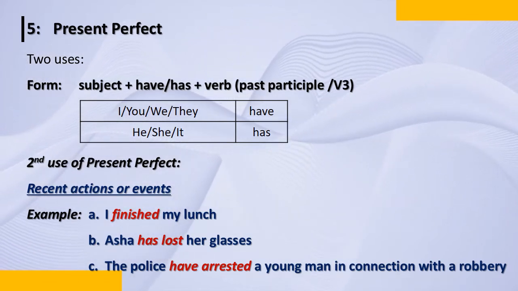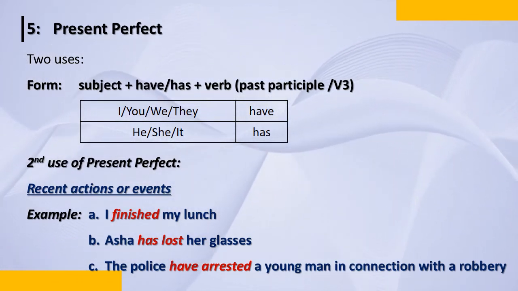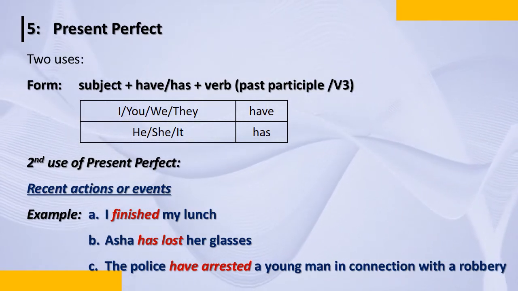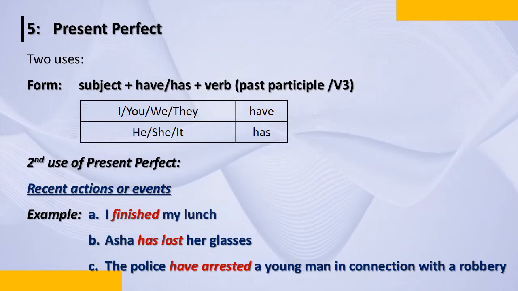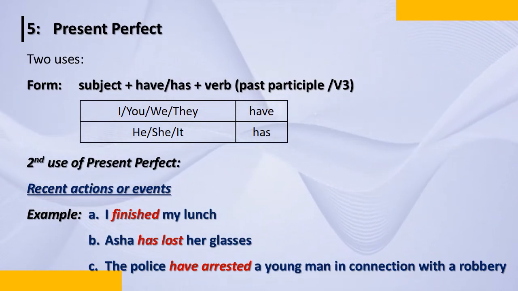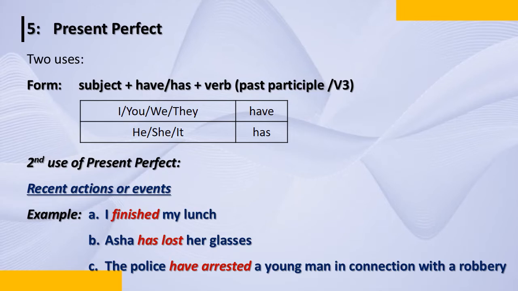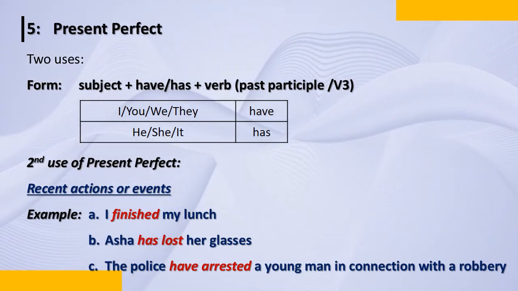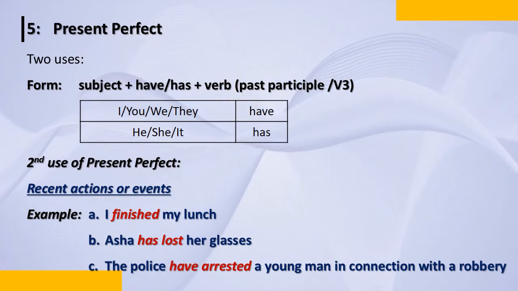Like I always tell, I've been talking about keeping the sentences very simple so that the person who is listening to you will be able to understand it very clearly. I finished my lunch. Asha has lost her glasses. The police have arrested a young man in connection with the robbery.